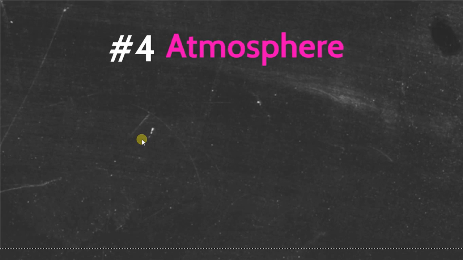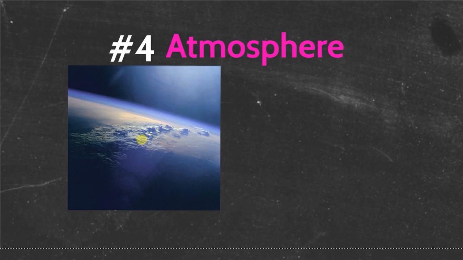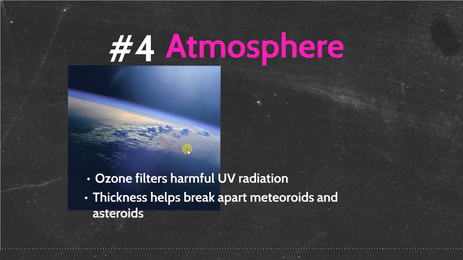Reason number 4 is our atmosphere. Our atmosphere is this bunch of gases that are held onto our planet due to our planet's gravitational pull. Our atmosphere helps filter UV radiation with the use of the ozone layer. Its thickness helps break apart meteoroids and asteroids.